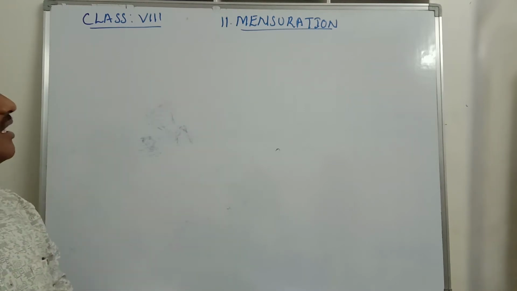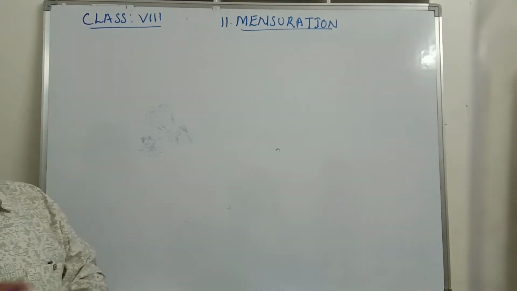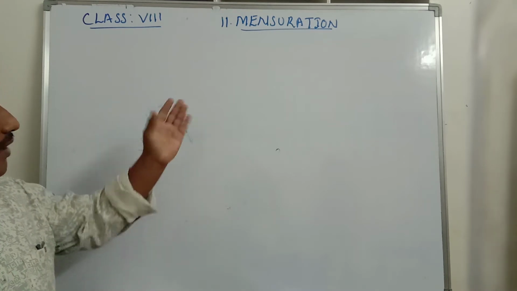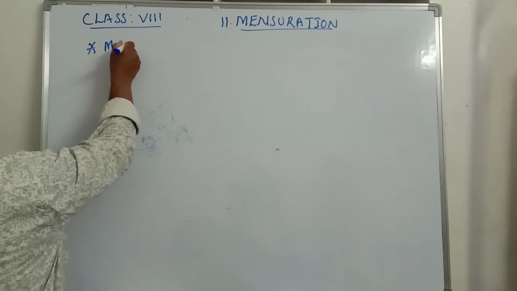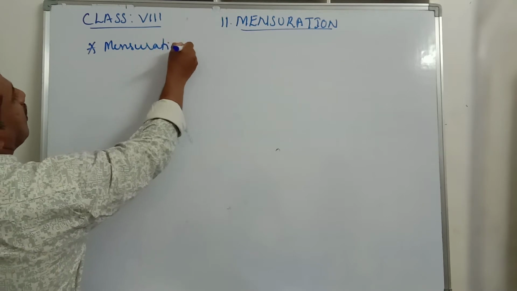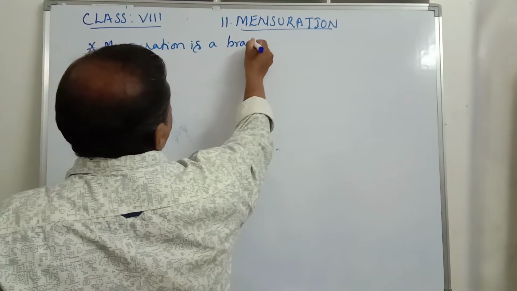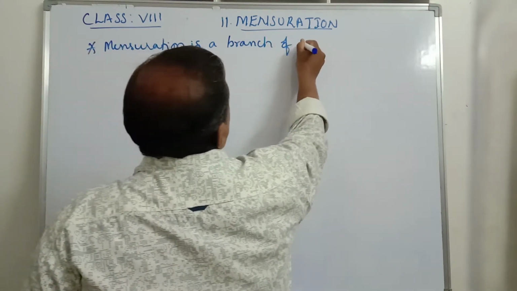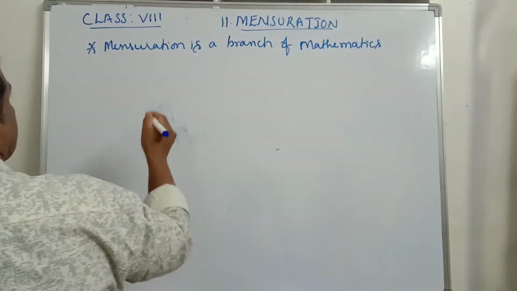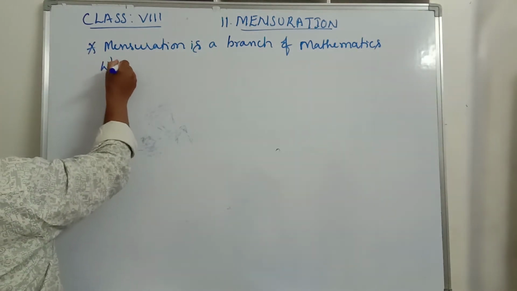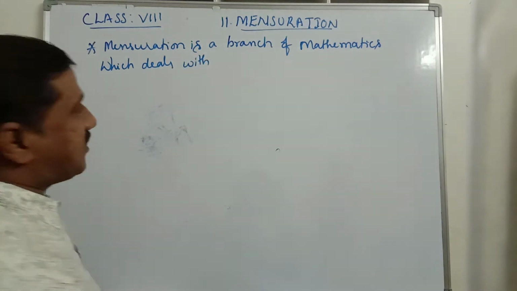So what is mensuration? Mensuration is a branch of mathematics which deals with areas and volumes of geometrical figures.